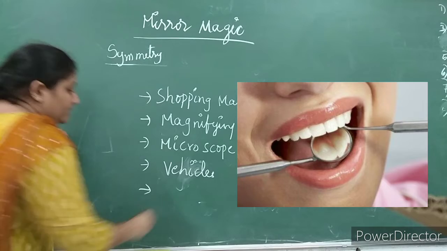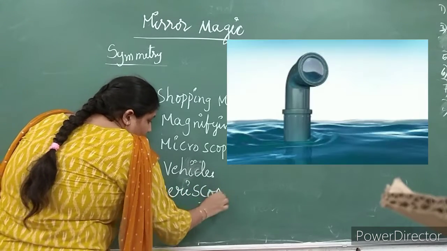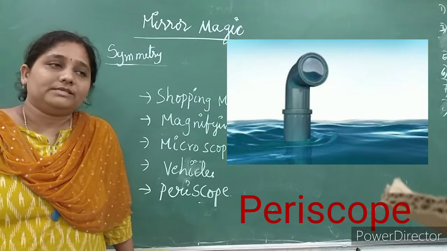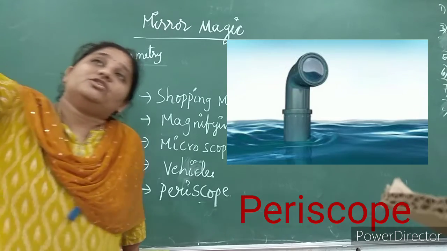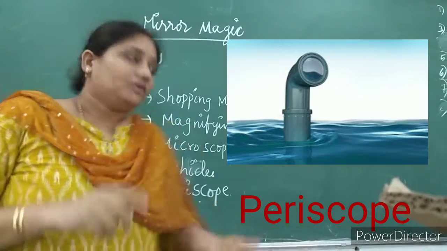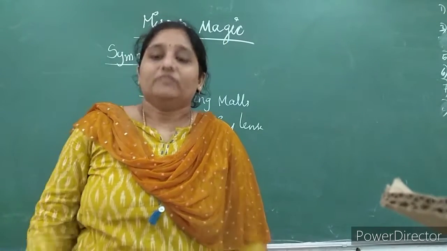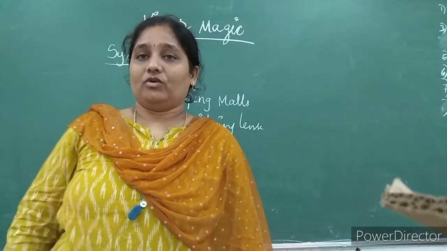And after that, we are using these mirrors in periscopes. What is this? Again, you said a new word. It's not a new word. A periscope is an instrument which is used to see objects which are present at a higher level than you. Especially, this periscope is an instrument which we use in submarines, which is a boat, a ship, which moves inside the water.